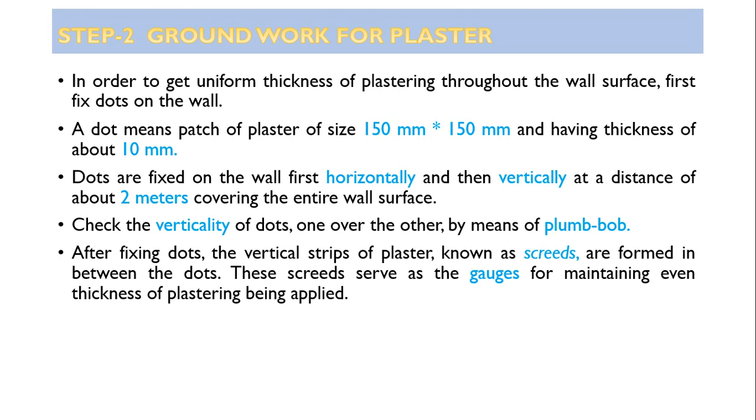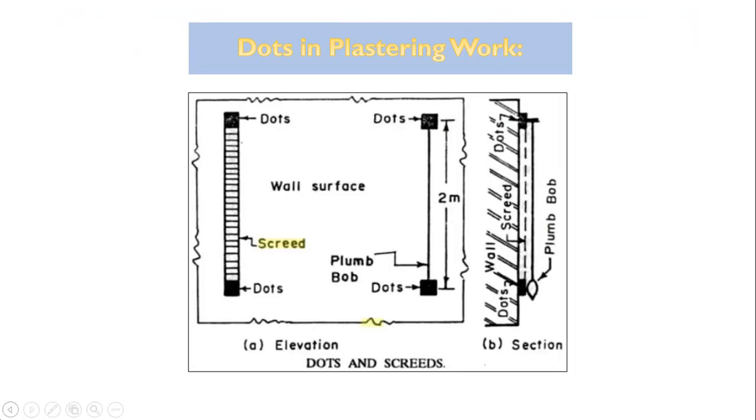After fixing the dots, the vertical strips of plaster known as screeds are formed in between the dots. These screeds serve as the gauge for maintaining even thickness of plastering being applied. So after formation of these dots, 150 mm by 150 mm and 2 meter apart horizontally and vertically, after checking the verticality with the help of plumb bob, the vertical strips of plaster are formed between these two dots, called screeds, and these work as a gauge while plastering. So these are the dots.